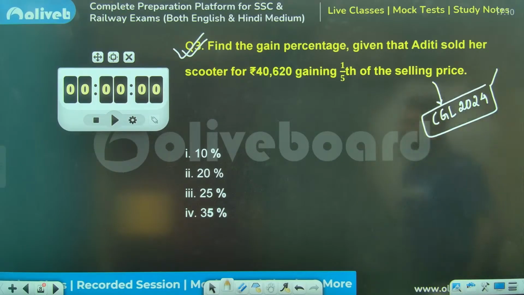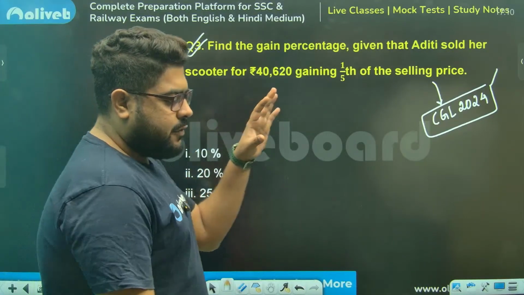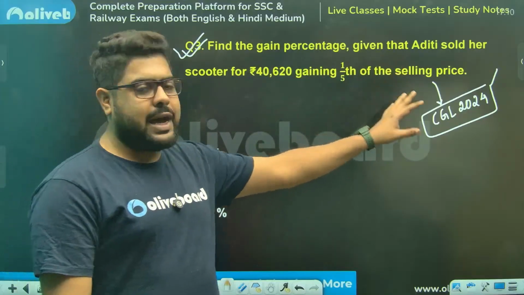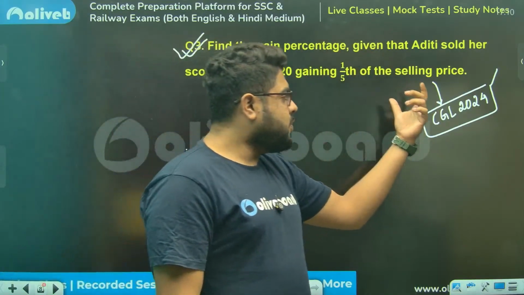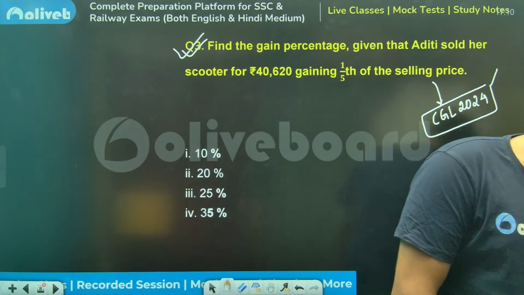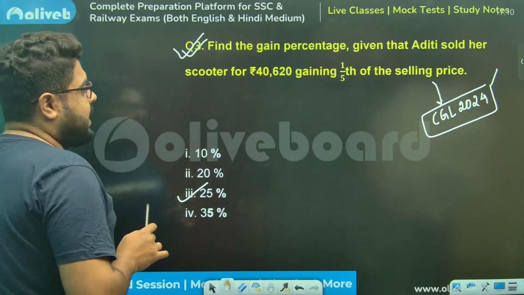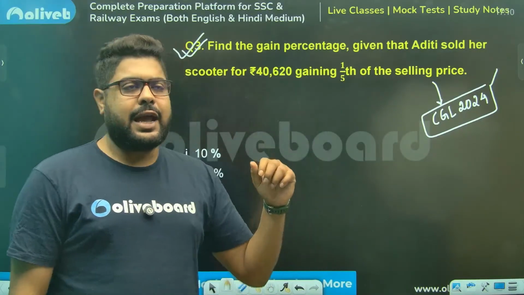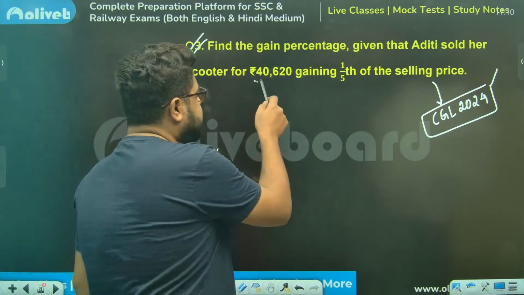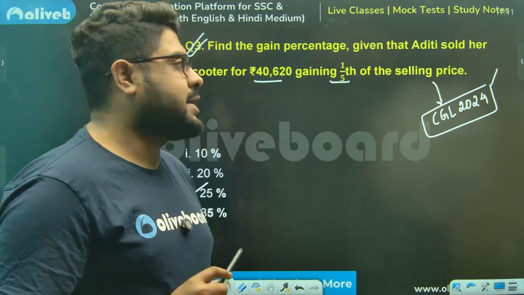In at least 5 shifts of 2024, meaning this year, a few days back only we had an exam. Previous to that, this question was asked. Shakti is saying 325. Let's see, Shakti. Achha. So at least in 5 shifts, they had given a similar question just by changing this value and this value. That's all. Now the mistake, sir.